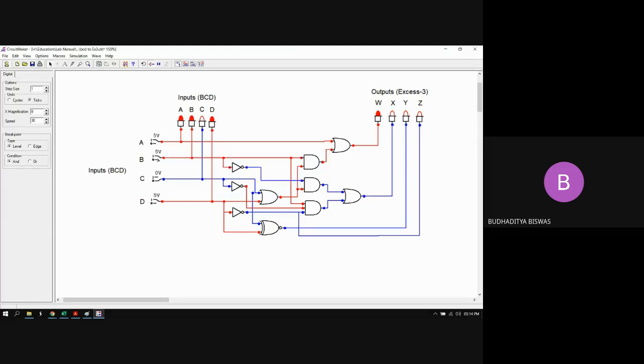Now if I give another number, you see it will produce garbage. The input combination is 13, but 13 is not a valid BCD number, because 13 is a combination of 2 BCD numbers, 1 and 3. As it is not a valid BCD number, the circuit produces some garbage. This type of input is not expected at the input side, so it's a don't care condition. If the input is wrong, you should not consider the output. So this circuit is called the code converter circuit. Okay, got it?